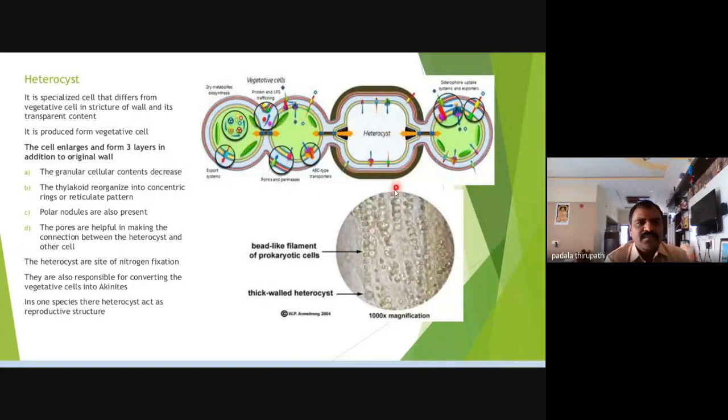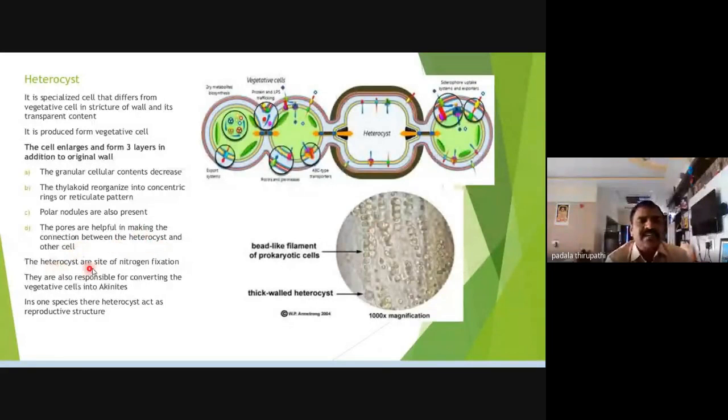The cell enlarges and forms three layers in addition to the original cell wall. The granular cellular content decreases, and the thylakoids reorganize into concentric rings or a reticulate pattern. Polar nodules are also present. The pores are helpful in making the connection between the heterocyst and other vegetative cells.